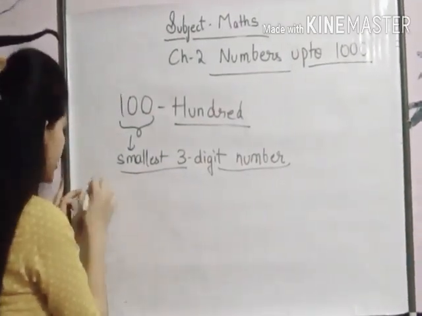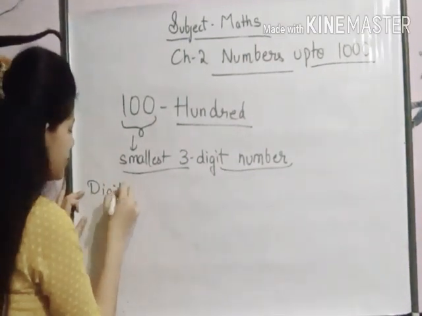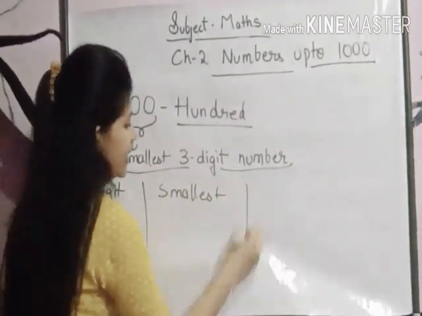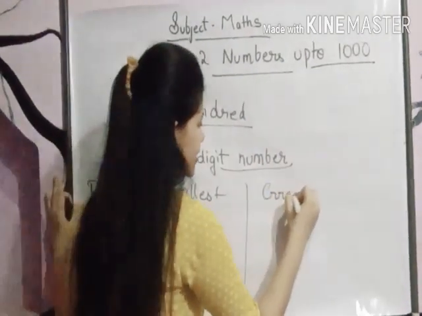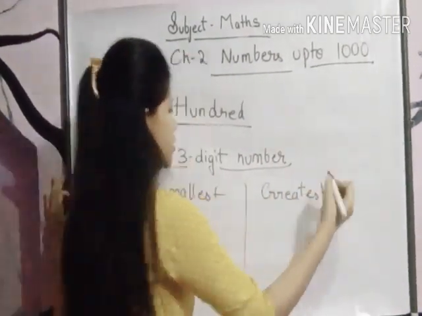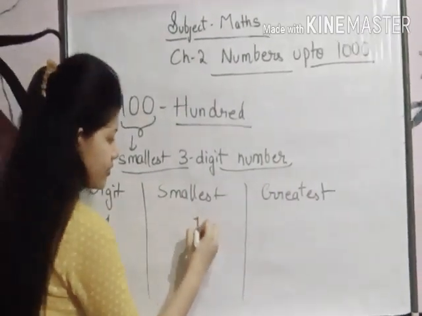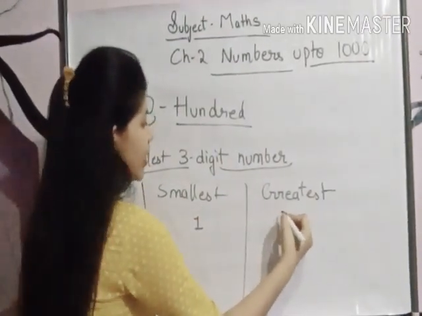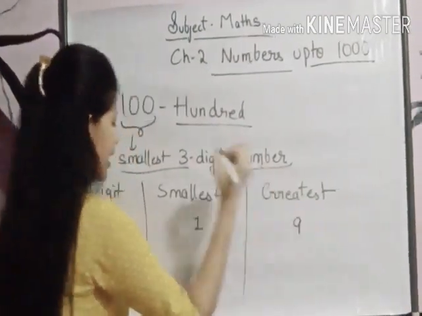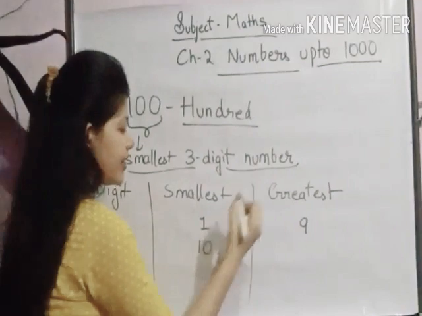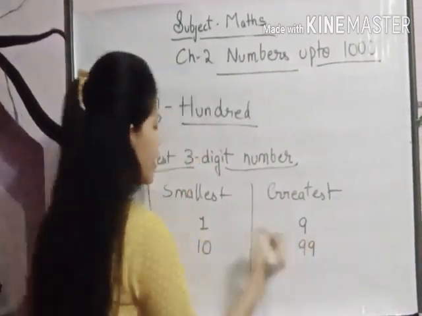Yes. So here I will write digit. Then the next column is for smallest numbers and the next is for greatest numbers. Okay. Now smallest 1-digit number is 1 and greatest is 9. Smallest 2-digit number is 10 and greatest is 99.